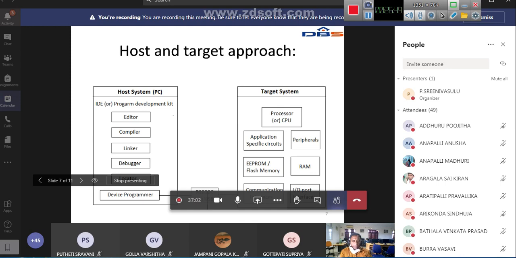Then we have a debugger, okay. Using this debugger you can debug the program if there are any errors. Then the locator, okay. The main purpose of the locator is that it will locate different parts of your executable file according to sector, because your entire program will not be at one memory location.